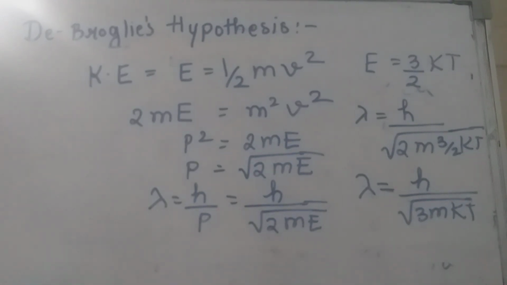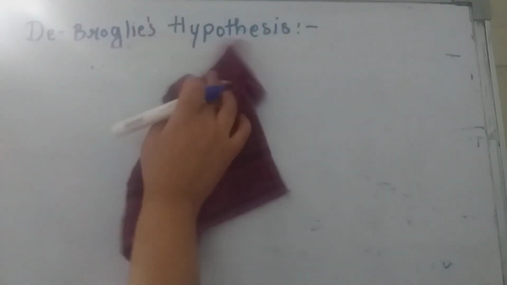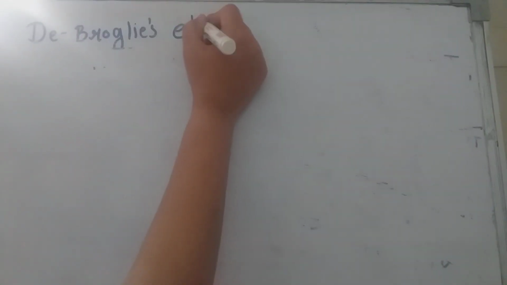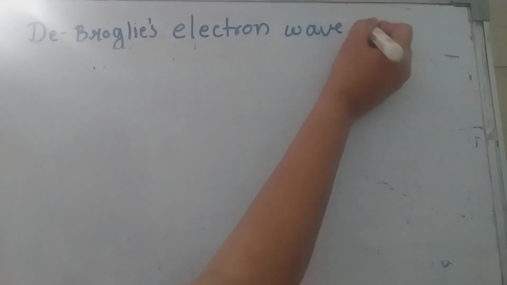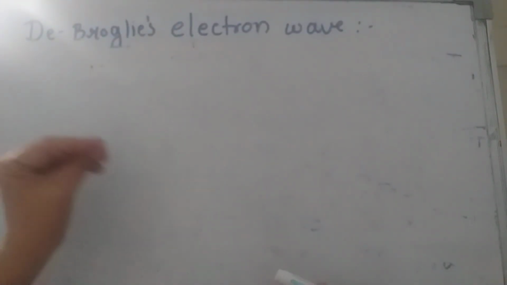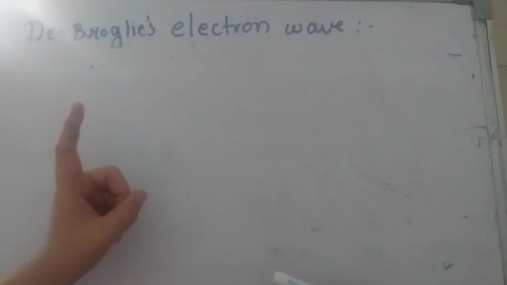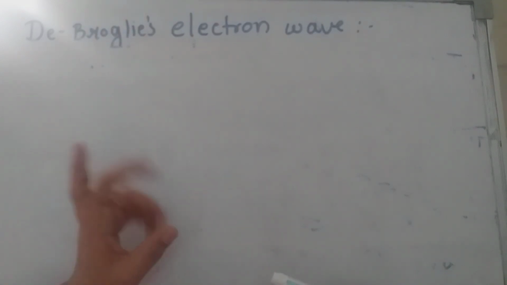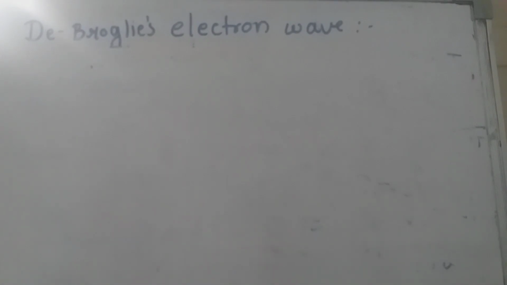Now, if we want to determine the wavelength of electron wave, that is, if this particle is nothing but an electron, then we can derive the wavelength of De-Broglie's electron wave. If a particle of mass m is moving with velocity v, then that particle is associated with a wave, and that wave is called De-Broglie's wave. And if that particle is an electron, then that wave is called De-Broglie's electron wave.